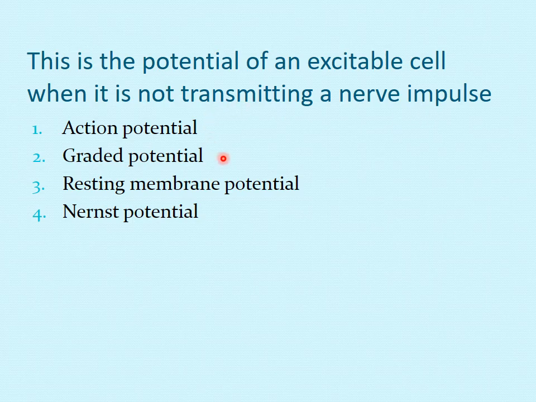This is the potential of an excitable cell when it is not transmitting a nerve signal. Is it action potential, graded potential, resting membrane potential, or the Nernst potential? Potential of an excitable cell when it is not transmitting a nerve signal, meaning when it is at rest, is known as resting membrane potential.